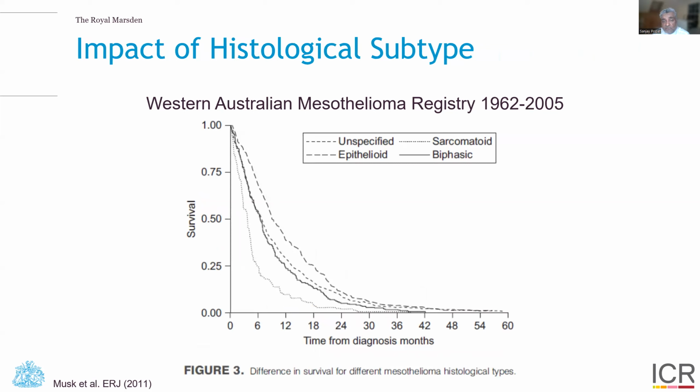Histological subtype is also very critical. We know that there are different histological subtypes of mesothelioma, broadly speaking epithelioid, sarcomatoid, and a mixed group called biphasic. And we can see here from the Western Australian Mesothelioma Registry that epithelioid by far has the best survival prognostically, compared to sarcomatoid, the dotted line, doing very poorly indeed.